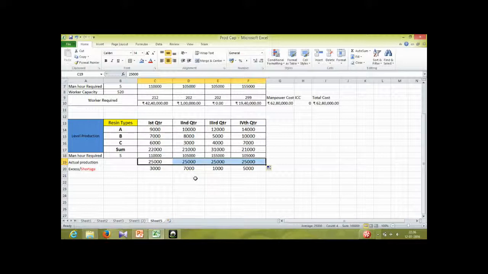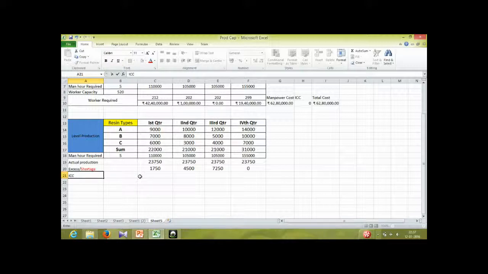So that's the case. Let's leave it aside and do what was our question. So this was the thing. We have calculated whether we are having a shortage or not. Now what extra thing in this case is that we are having some extra inventory with us. We are carrying some inventory, so definitely for carrying inventory we will have to pay. So we need to calculate inventory carrying cost, ICC.